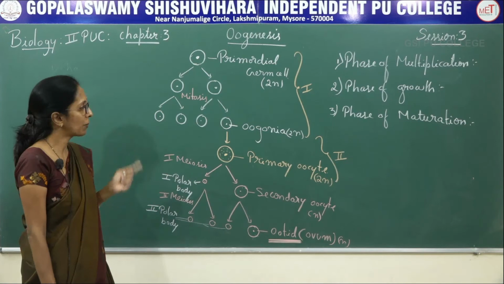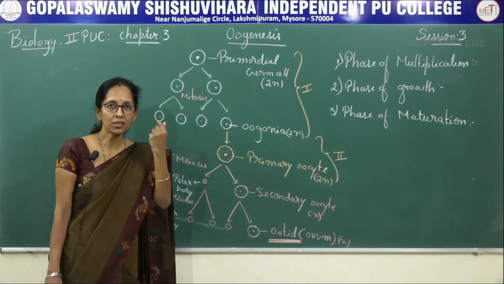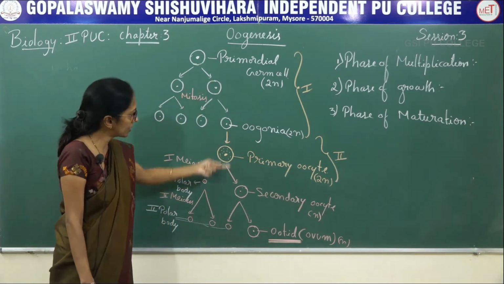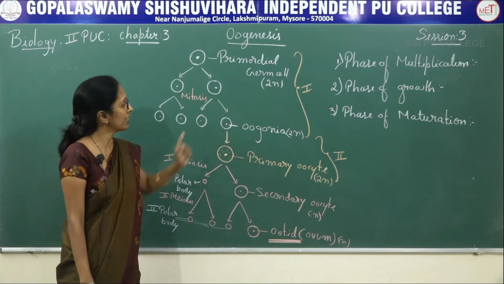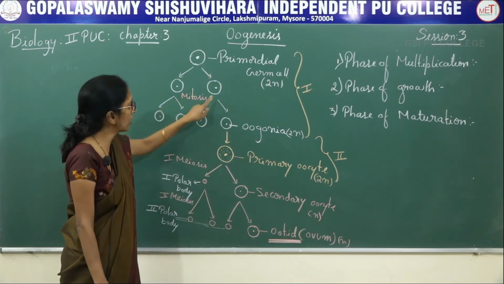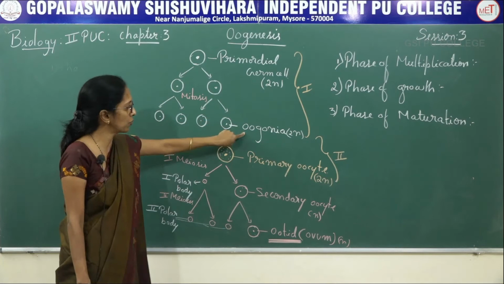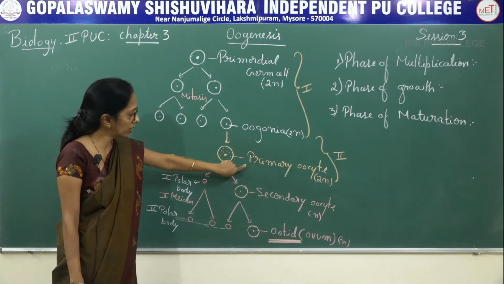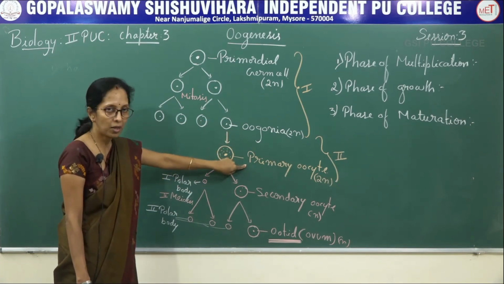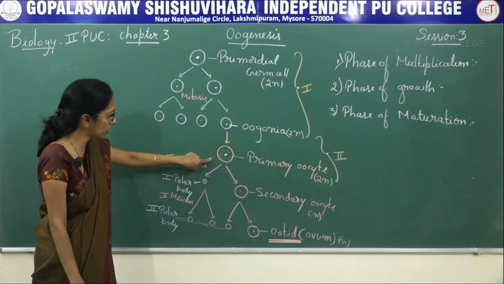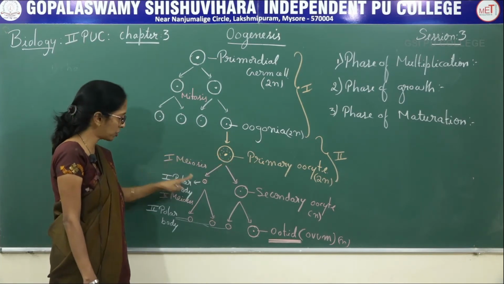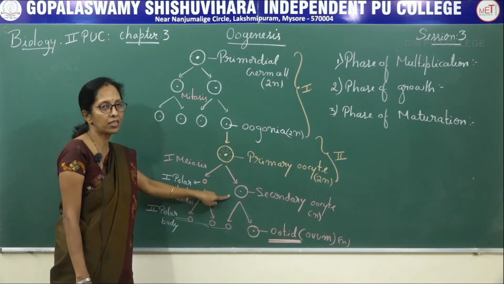In spermatogenesis there are 4 stages. Here there are only 3 stages. The primordial germ cell undergoes mitotic division to form oogonia. Oogonia increases in size to form the primary oocyte. The primary oocyte undergoes first meiotic division to form unequal haploid cells.